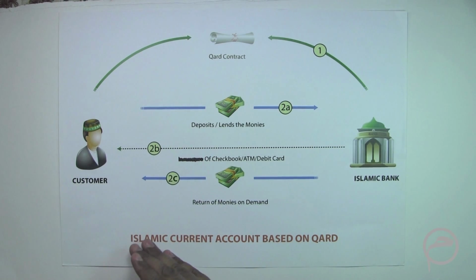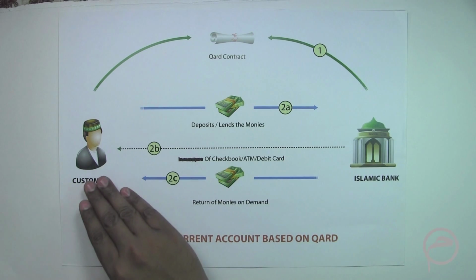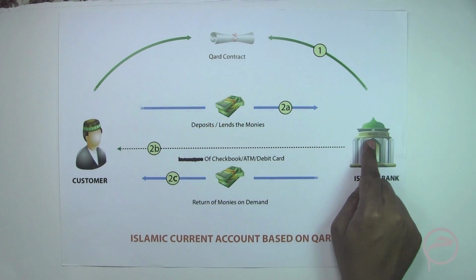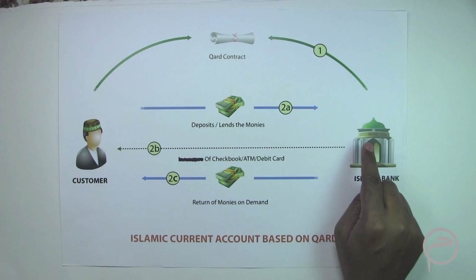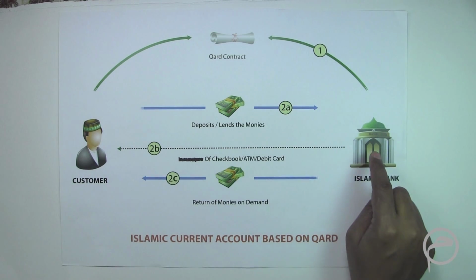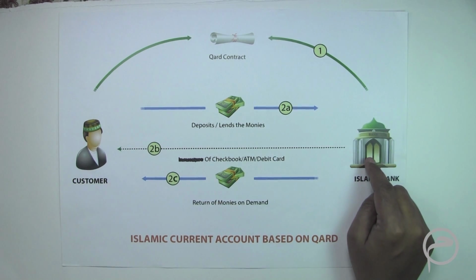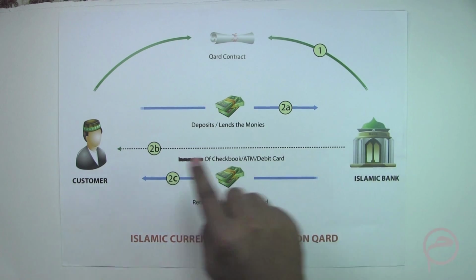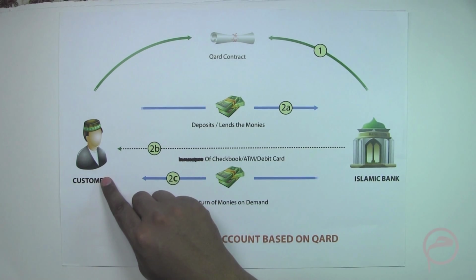But in a current account, what is agreed is that the customer enters into a qard contract, a Sharia compliant loan contract, and deposits the customer's cash with the bank. Anytime the customer is in need of cash, the bank should immediately pay back that amount to the customer.